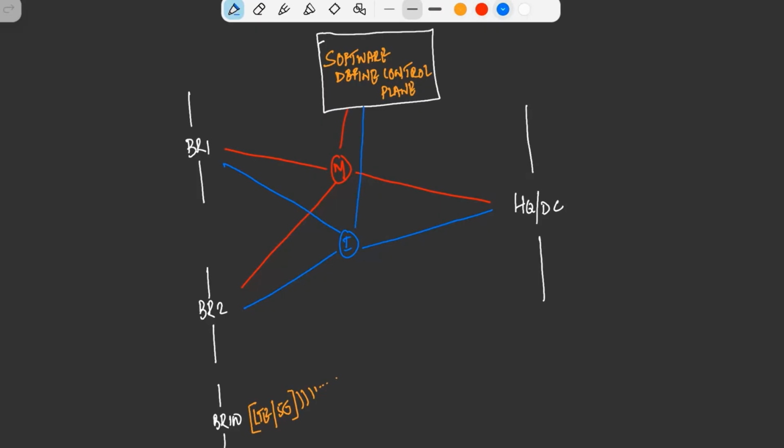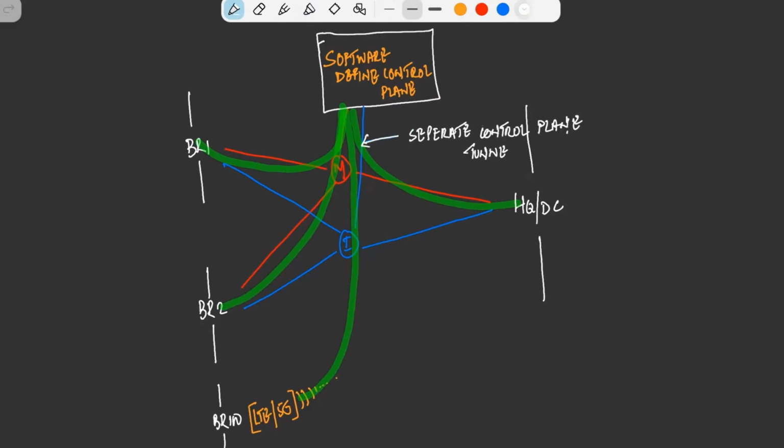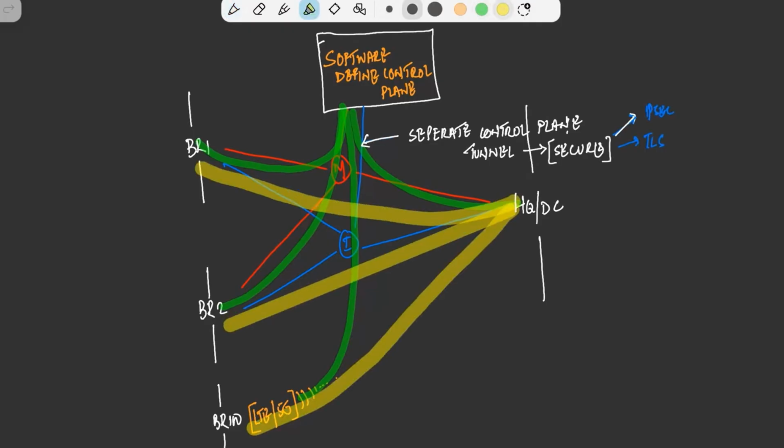So we create a separate control plane from the branches, so that it will be able to advertise those routes. Based on that control plane, it will be able to push the configuration, everything, and that is secure. It is IPsec and TLS based. We'll have a separate data plane as well. From a data plane perspective, we also have secured tunnels. Based on the secure tunnels, we are sending the data.